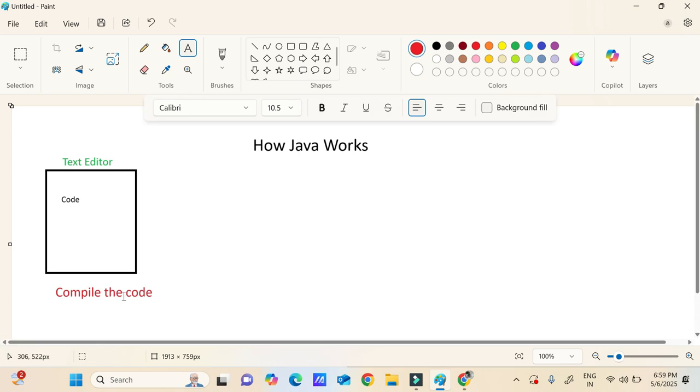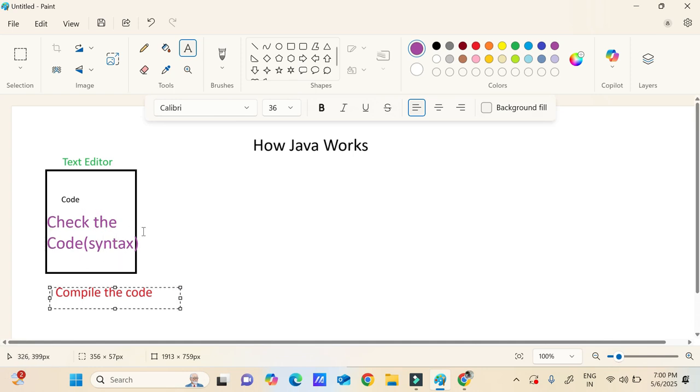What do you mean by compilation here? Compilation is nothing but it will verify the code. Whatever code we have given, it is going to check. How is it going to check? It will check the syntax, only the structure. Are you maintaining the Java rules? You may get this doubt, what are those rules? Java is a high level programming language, so we have to follow some structure. If we are not following the structure, it will not allow us to run our code.